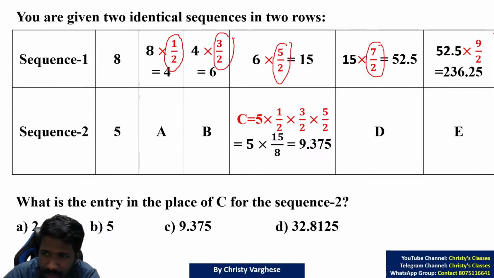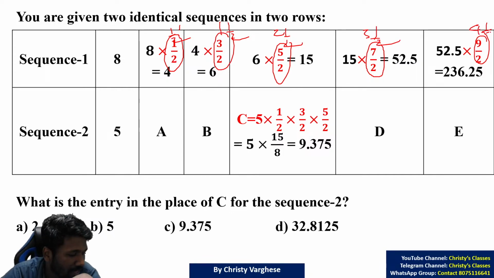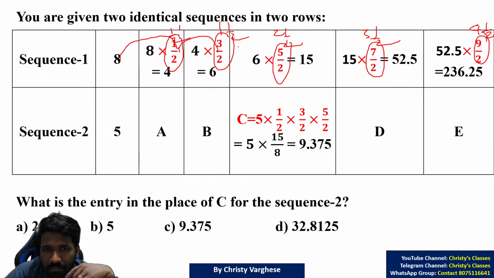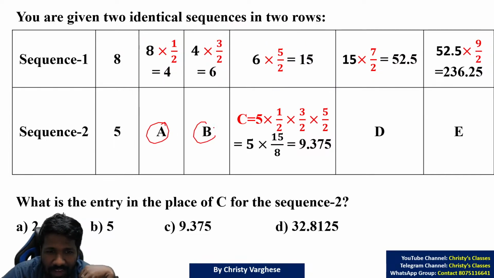You can try it yourself. Then 9 by 2. Or half, 1 and half, 2 and half, 3 and half, 4 and half. That are these numbers. Are you getting the point? So that is the pattern. That means first number into half is second number, into half is third number, into half is fourth number, and so on. Now don't waste your time on finding A and B value.